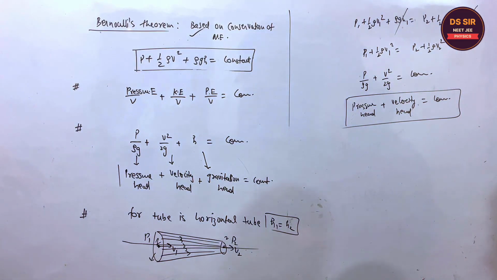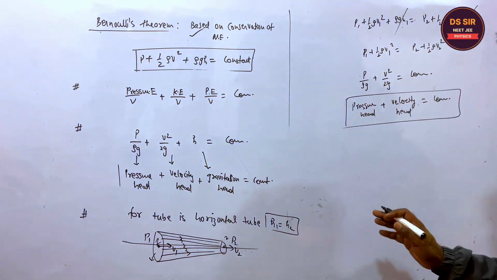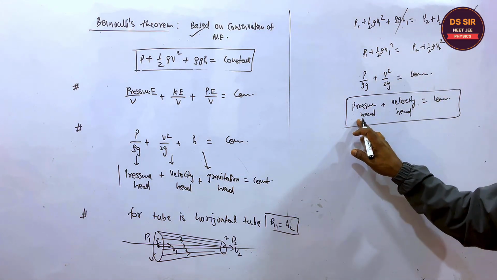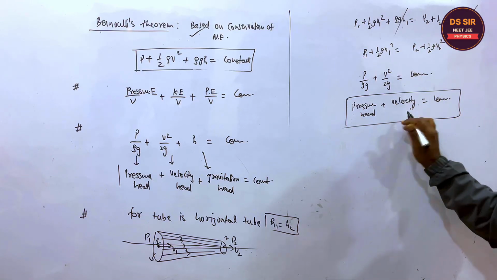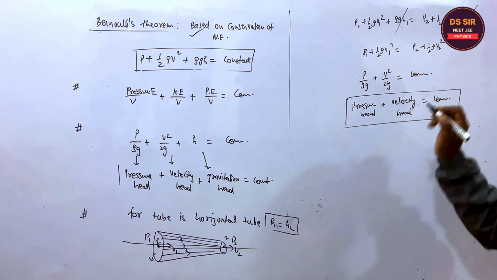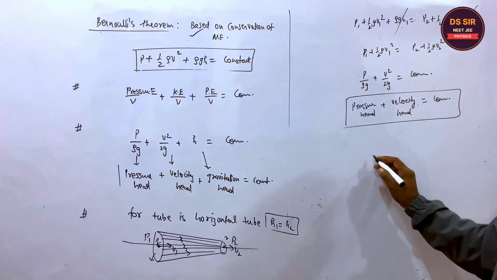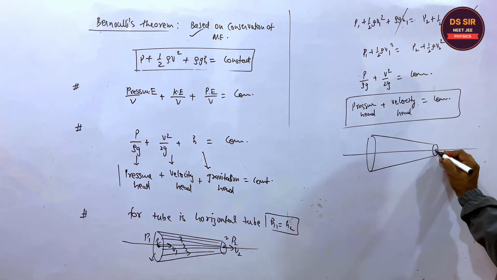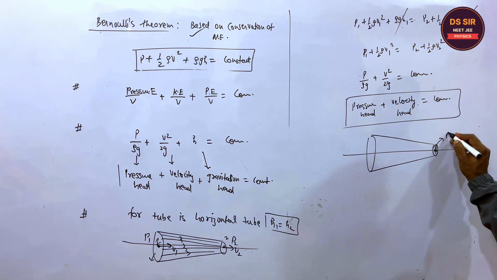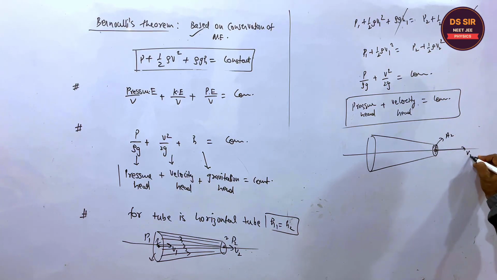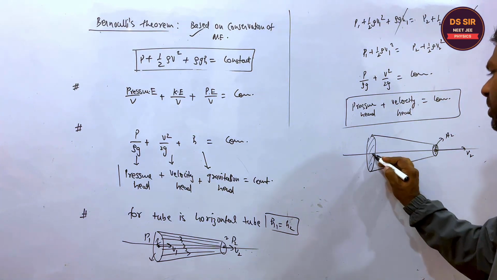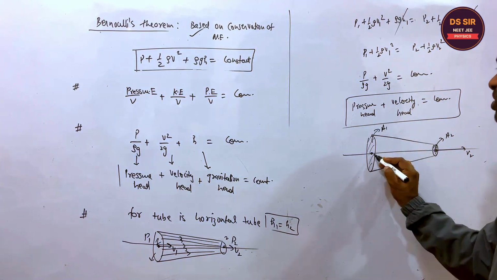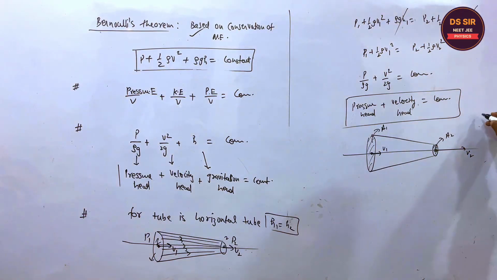It means if the pressure head is more, the velocity head will be less, and vice versa. For example, if you consider this is the horizontal Bernoulli tube, and this is the area A2, the velocity will be more, and if this is the area A1, the velocity will be less, according to the equation of continuity. I think you understand this, right?